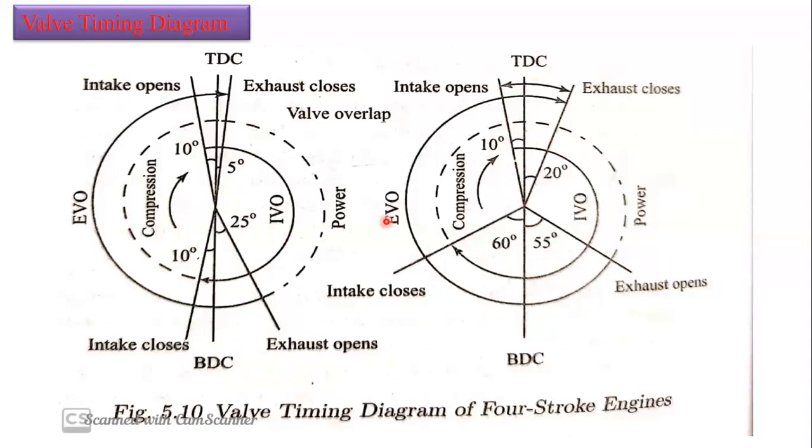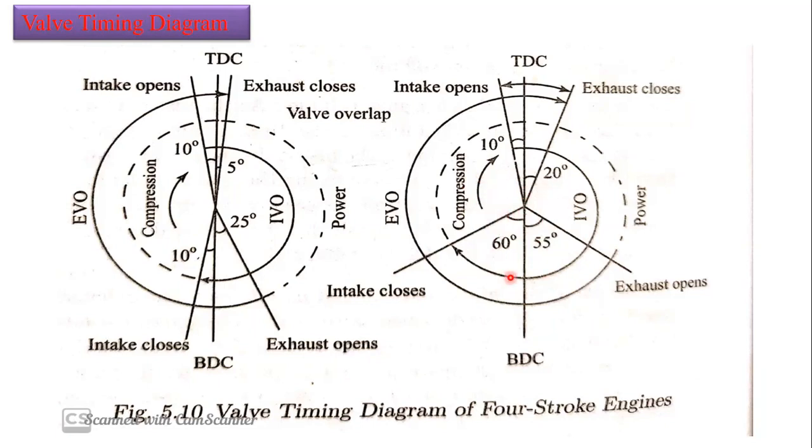So for every speed there will be automatic opening and closing. At 60 kmph, the opening and closing of the intake and exhaust valves will be at some particular periods. But at 70 kilometers per hour, these valve timings are going to change. For every particular speed there will be different inlet and exhaust valve opening and closing.